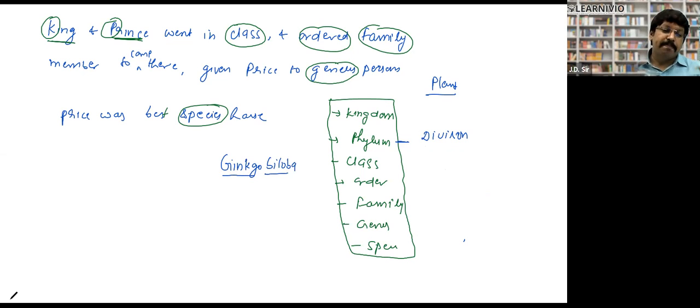Ginkgo biloba is a plant which used to be found 160 million years ago, and it is still found in our country. In India, when I was in my master's classes, like when I was doing my MSc, this was 2005, at that time there was a single plant in this country, Ginkgo biloba.